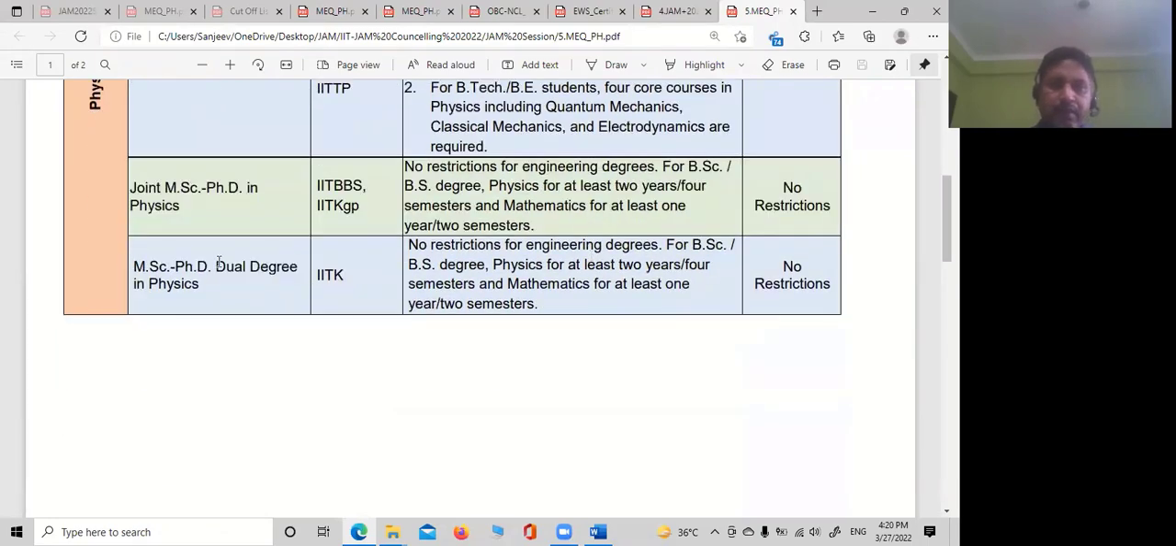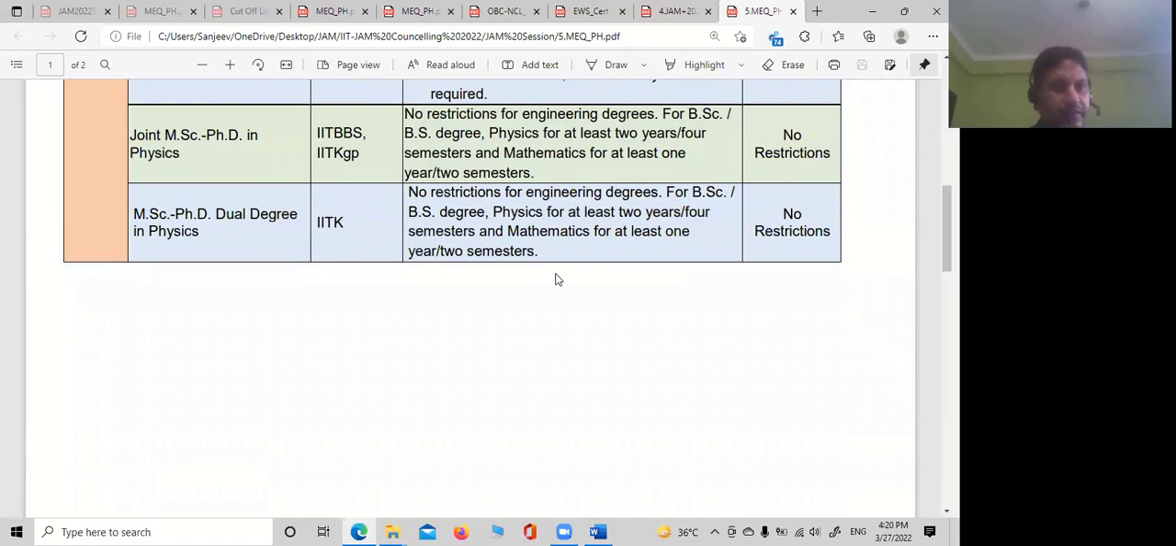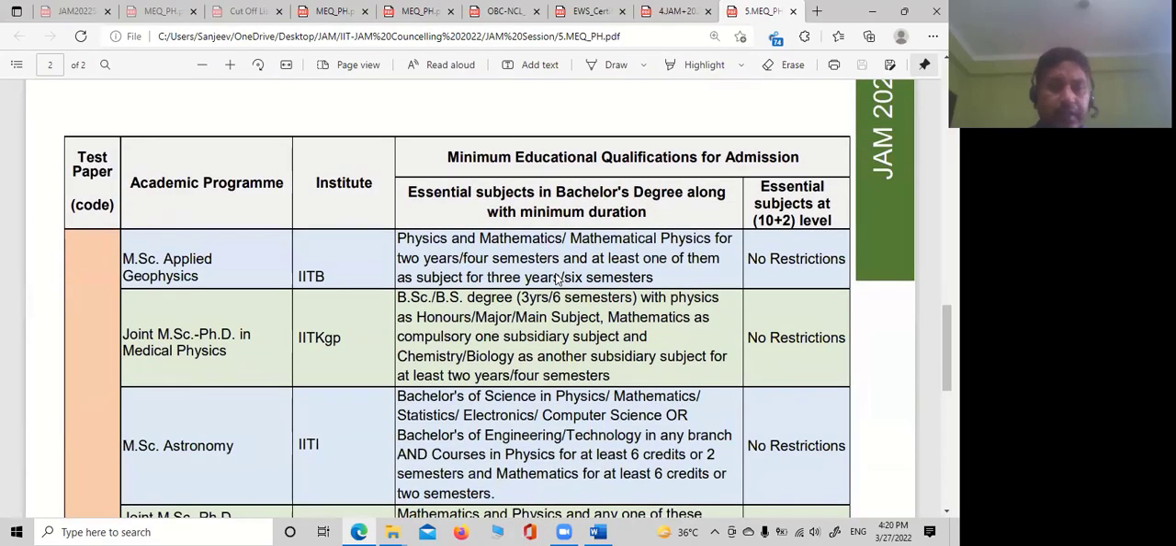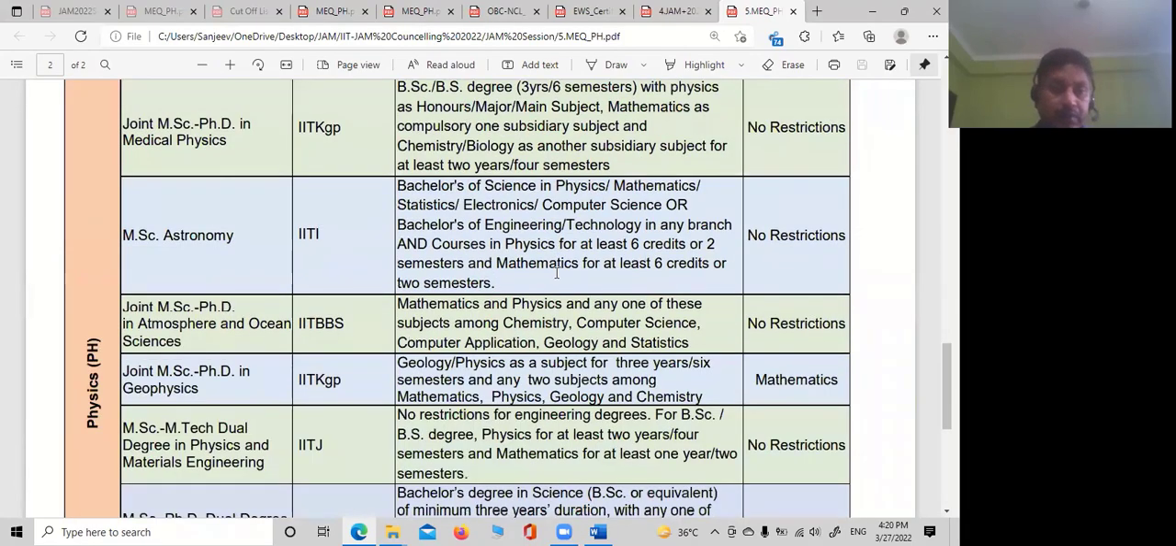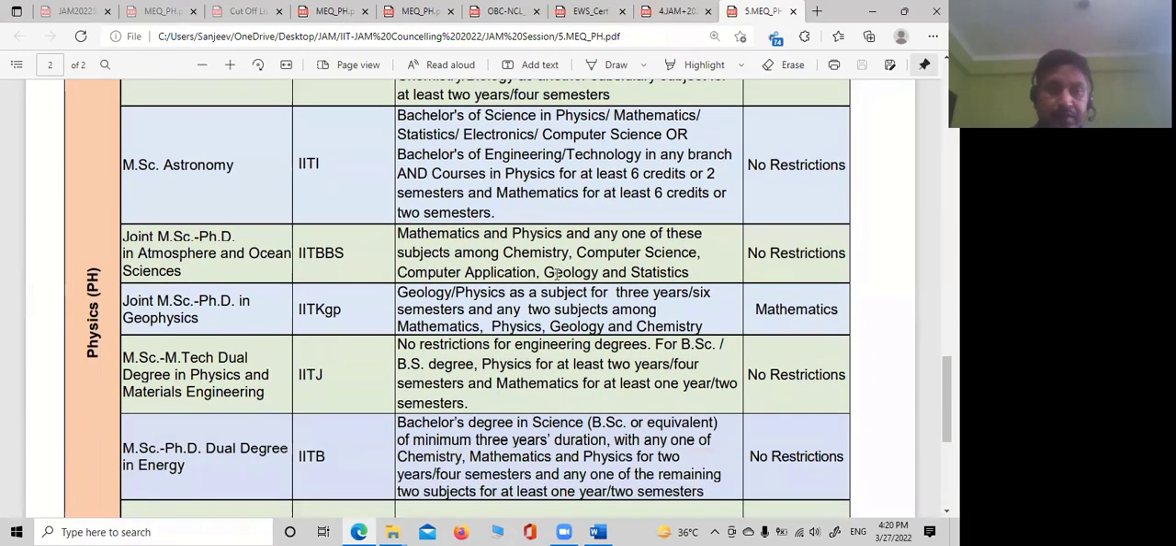So if you are interested in pursuing MSc, then after BSc, you have to have studied physics for at least 2 years. I will also share this sheet so that you can go through it. There are some courses which are not exactly MSc Physics, such as MSc Astronomy, IIT Indore, again Bachelors of Science in Physics, and so on.